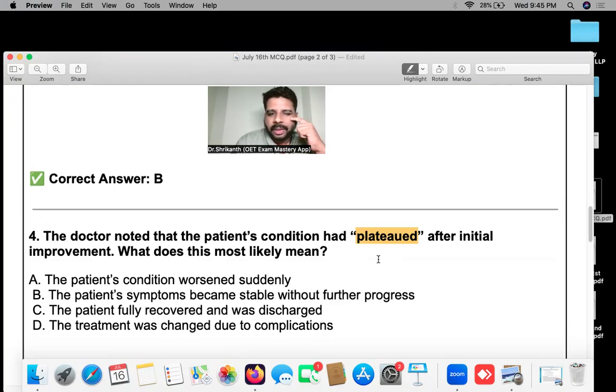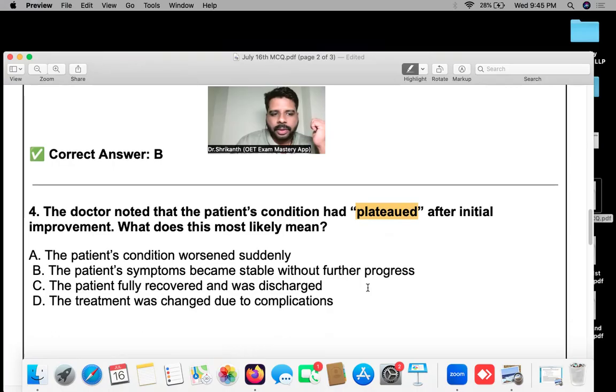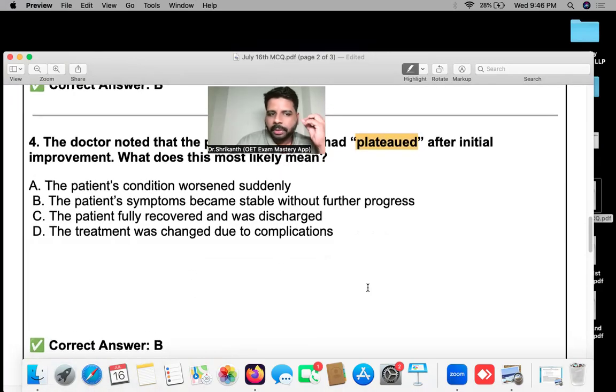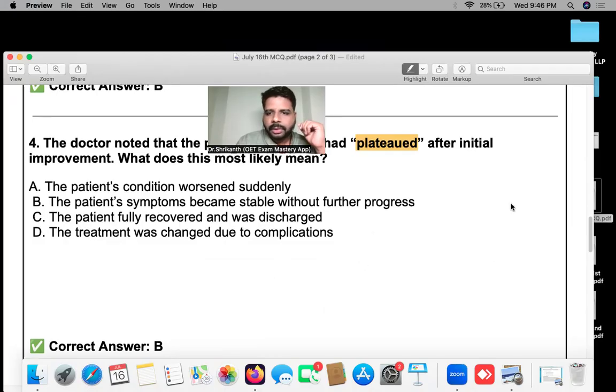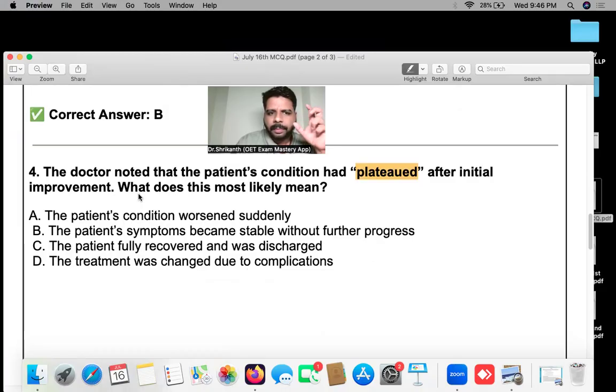For this, you have to have some knowledge regarding graphs. So this is a tough question, not an easy one. All right, so the right answer option is B. So let's see why B is a little bit more appropriate over here. As you can see, the doctor noted that the patient's condition has plateaued after initial improvement.